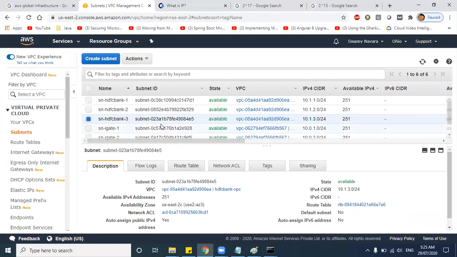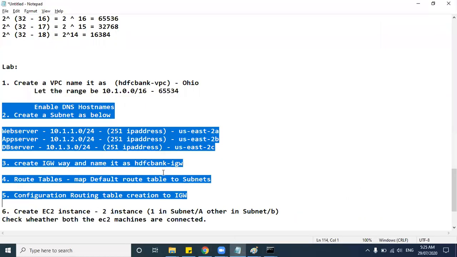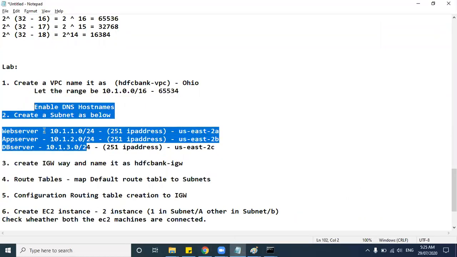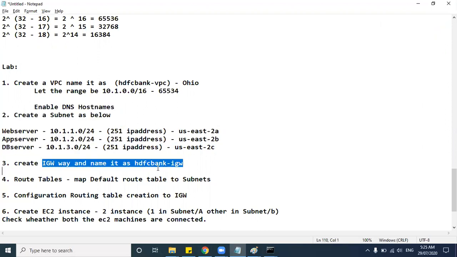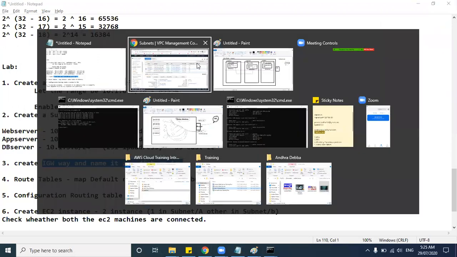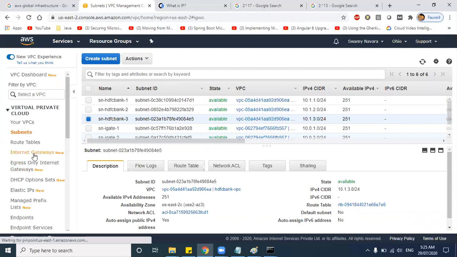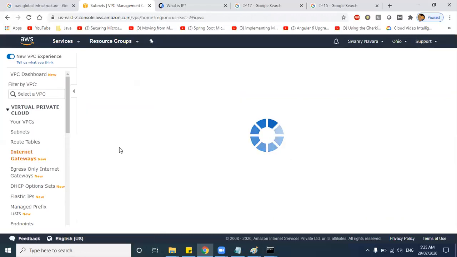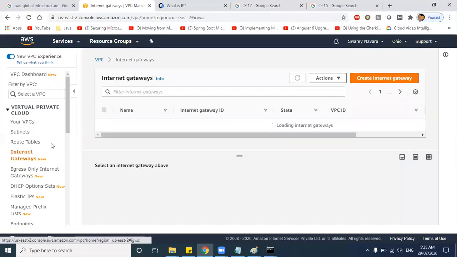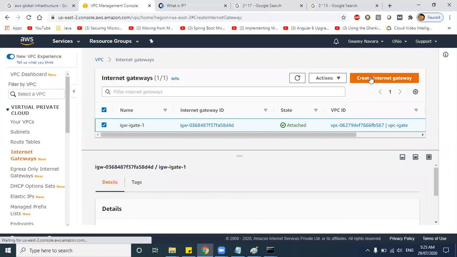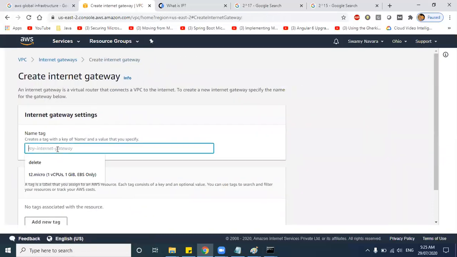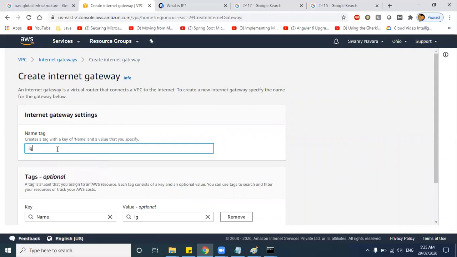Okay. So what is the next step? So we have created all the subnets here. Now we need to create internet gateway. So go to internet gateways. Create internet gateway. By default, there will be an internet gateway, guys. Just ignore that. IGW, HDFC Bank.